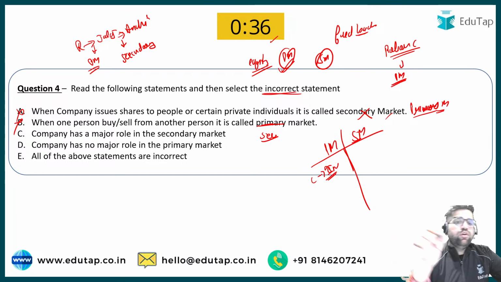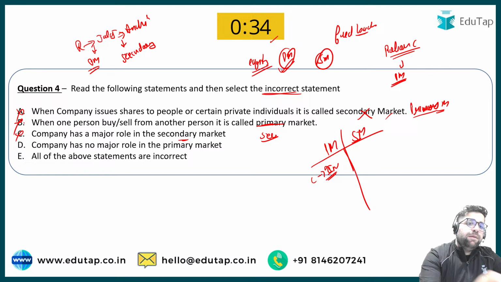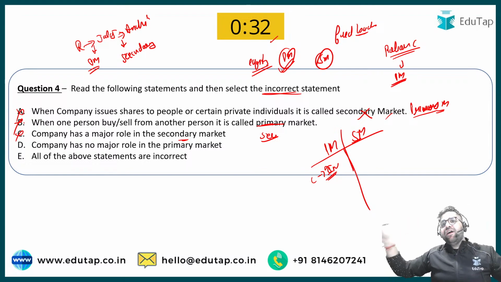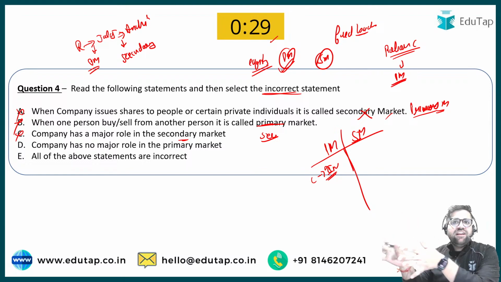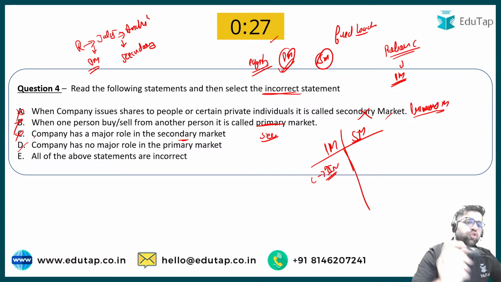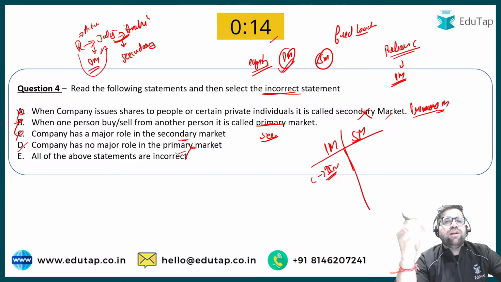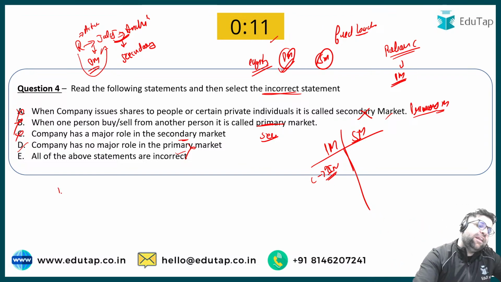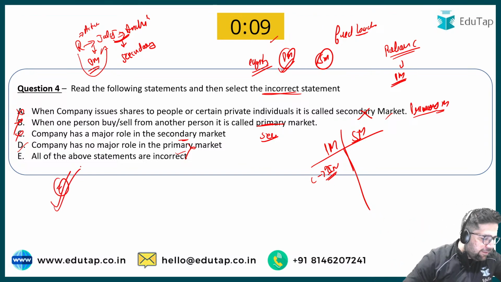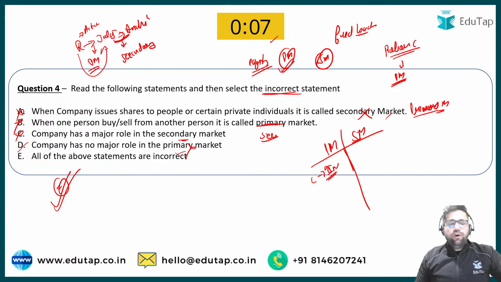Company has a major role in secondary market? I would say no, because under secondary market, who has a major role? It is different investors, right? Company has no major role under primary market. This is also incorrect, because under primary market, the company will issue the shares directly to the investor, so the company is playing an active role. But under secondary market, the company has no role, or you can say a less important role. In that context, the right answer was option number E. Those who have given the answer as E, kudos to them.